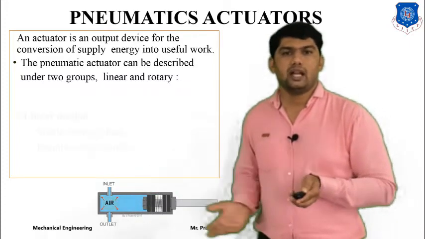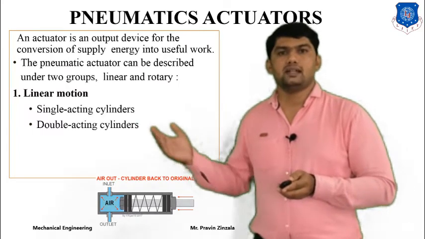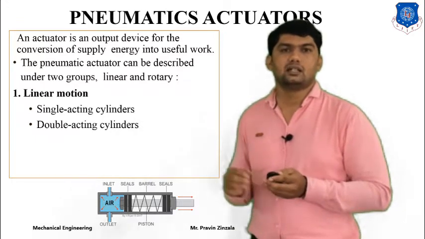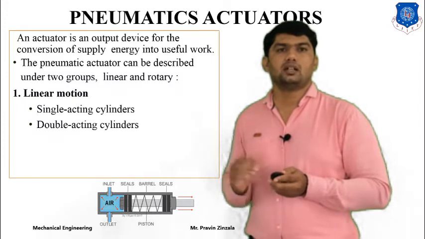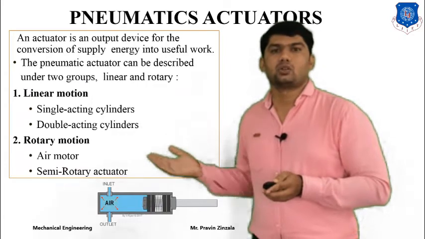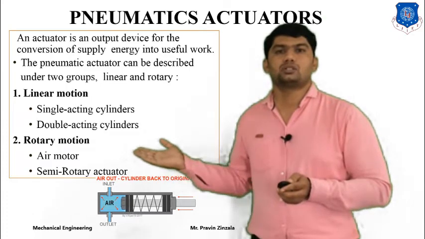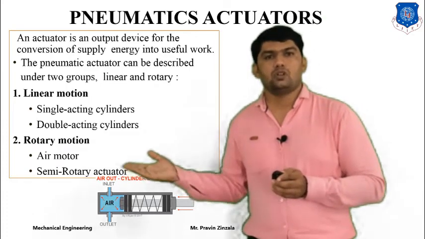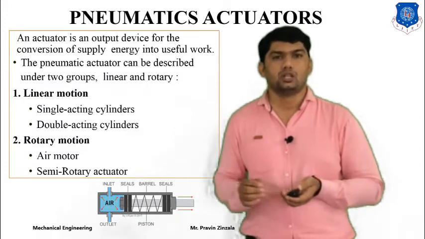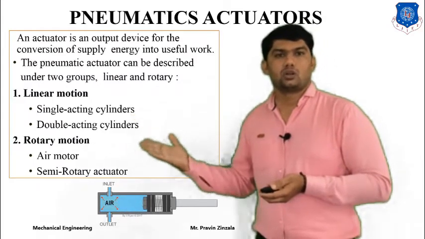This is an example of an actuator. Generally there are two types of actuator, linear and rotary. Examples of linear actuators are the single acting cylinder and the double acting cylinder, with single rod or double rod; according to requirement we can select. The second type is the rotary actuator. Examples of pneumatic rotary actuators are the air motor or semi-rotary actuator. The air motor is used for converting pressurized energy into rotary motion. According to the requirement and application, we can select a linear or rotary actuator.